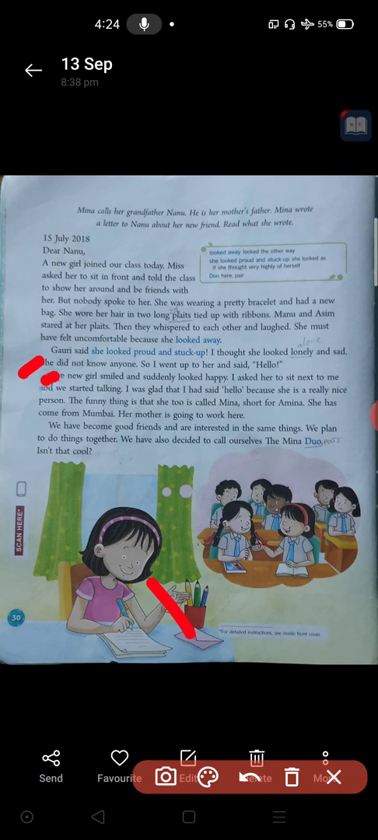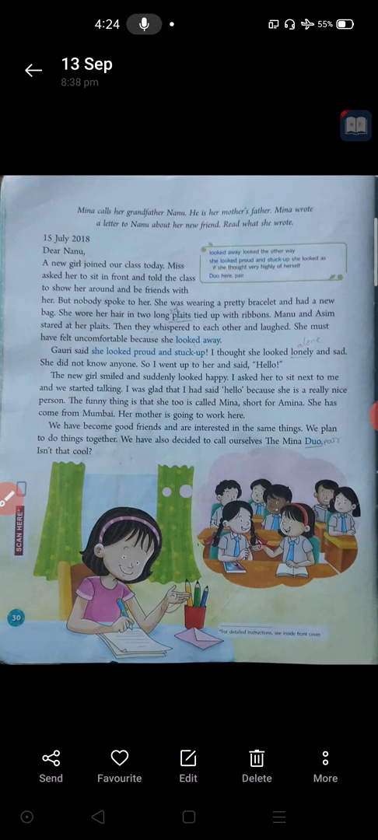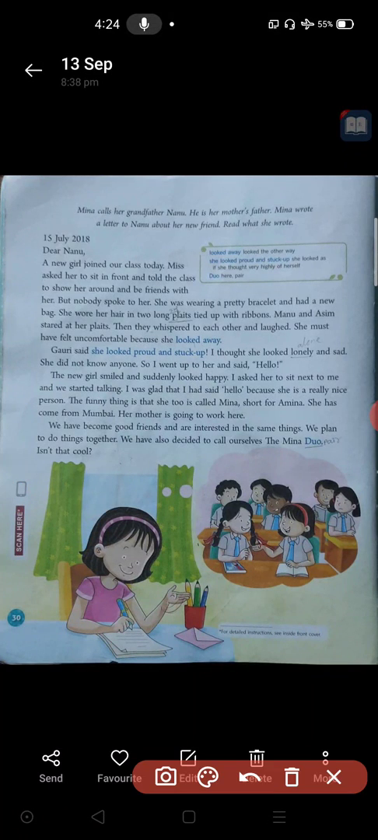Then the new girl smiled and suddenly looked happy. She became happy, because she is the new girl. When somebody comes to her and talks with her, it will be a happy thing for her. Then I asked her to sit next to me and we started talking.